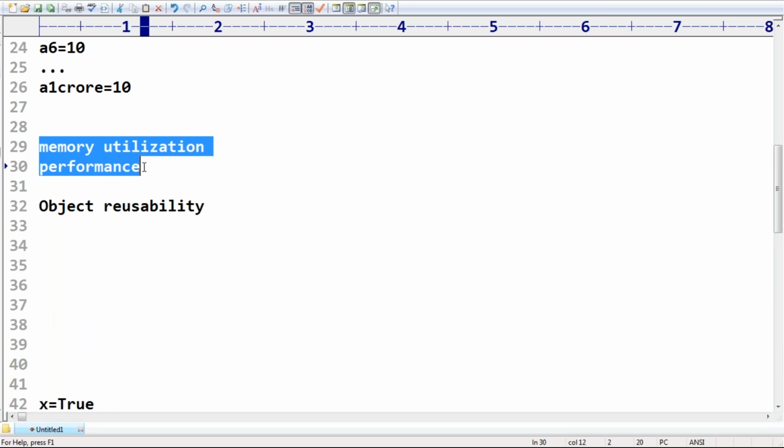But immediately there is one small problem. What is the problem? If you are getting something, compulsorily you are going to miss something. If you want to get something, compulsorily we have to miss something.